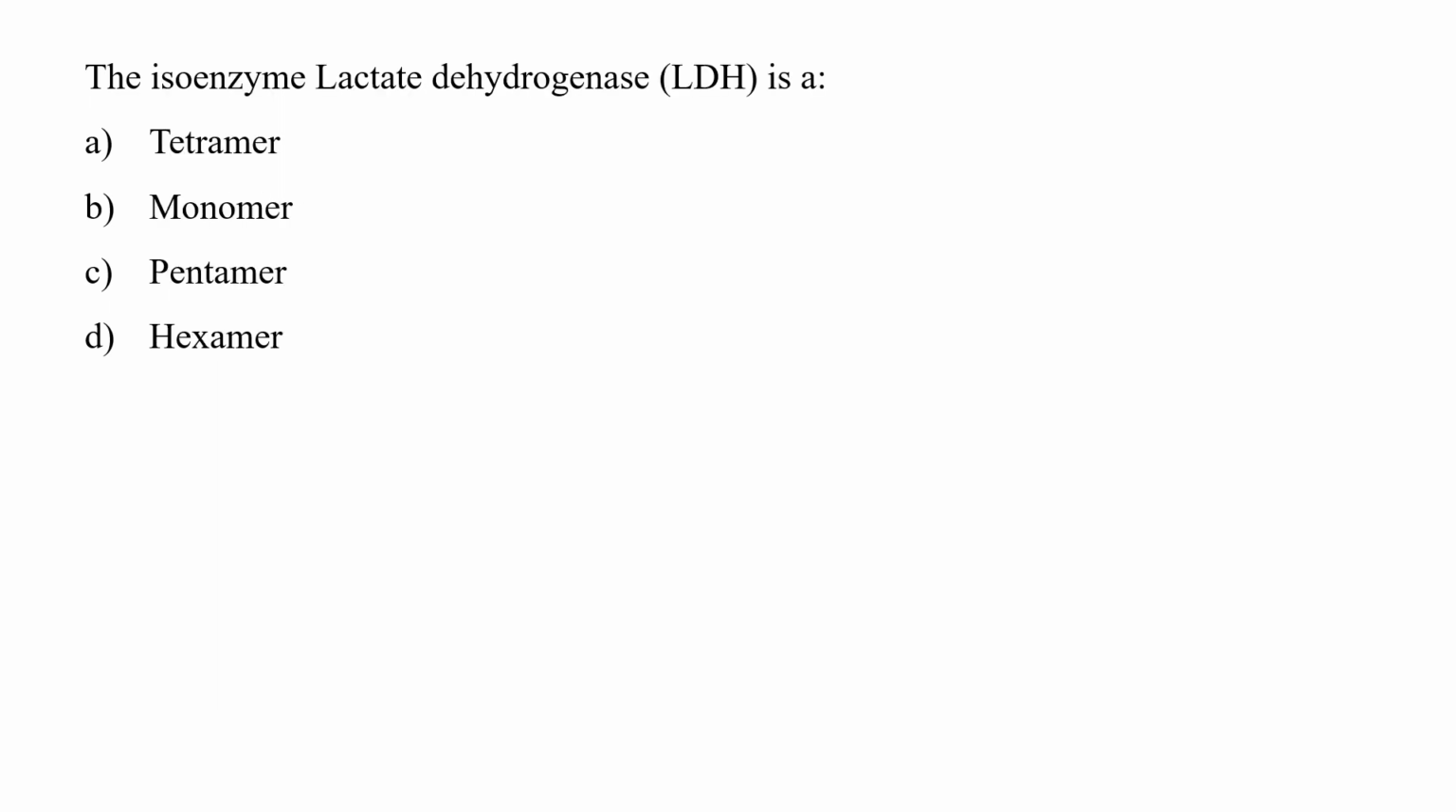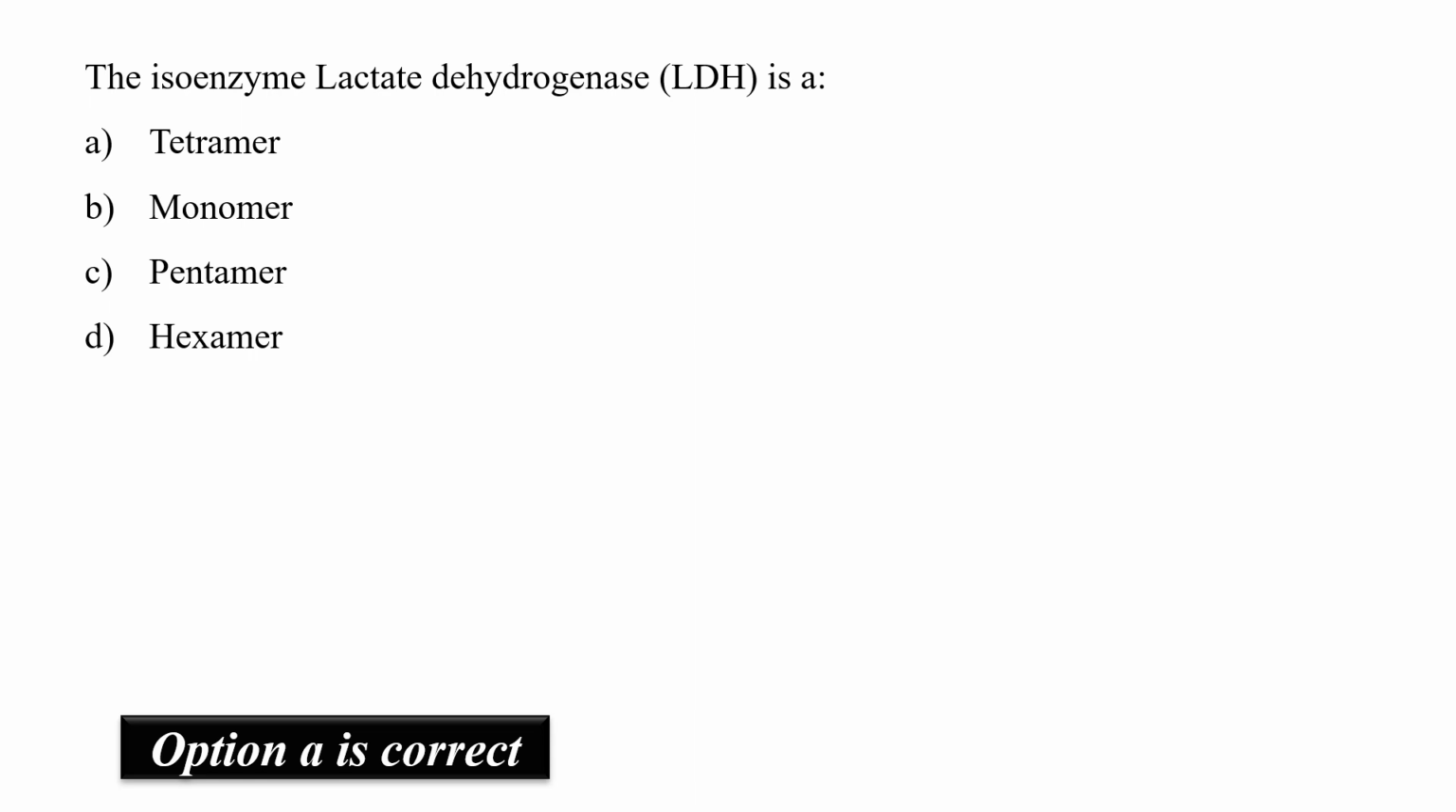The question is: the isoenzyme lactate dehydrogenase is a. The correct option is A, that is tetramer, because it contains 4 polypeptide chains. When animal tissues cannot be supplied with a sufficient amount of oxygen to support aerobic conditions, pyruvate and NADH are produced in glycolysis, and NAD+ is regenerated from NADH by the reduction of pyruvate to lactate. This reduction of pyruvate is catalyzed by the enzyme called lactate dehydrogenase.